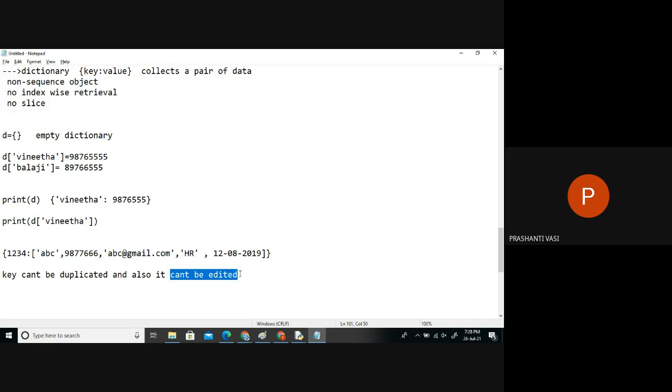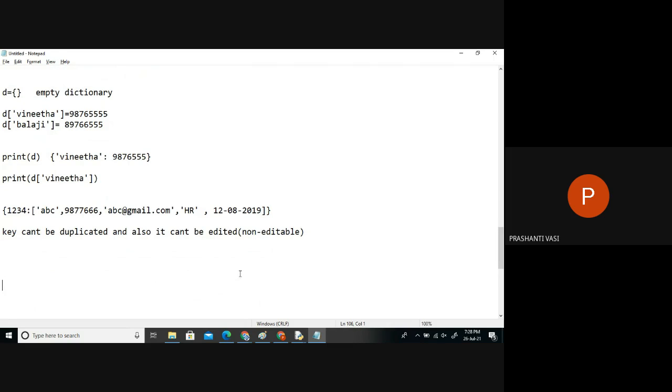So when I said non-editable data, what are the data types which are non-editable? Which data types have we learned till now? What are the different data types we have learned?